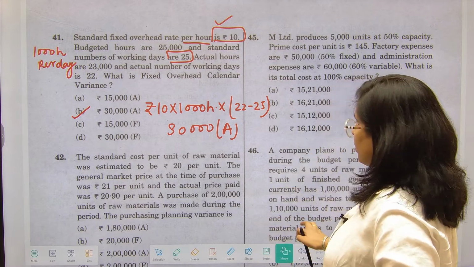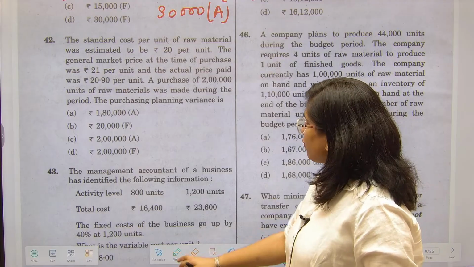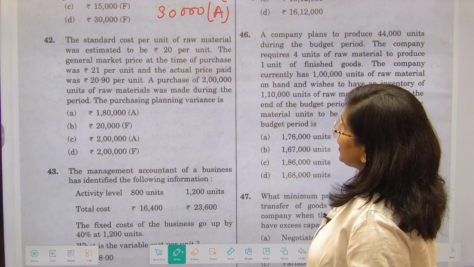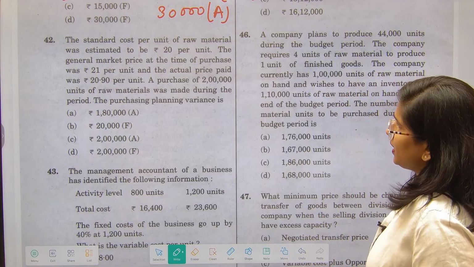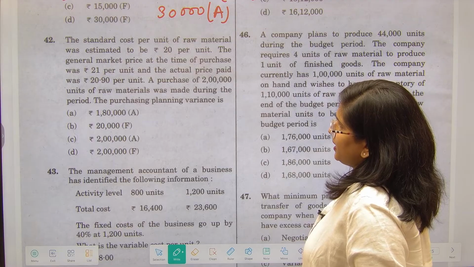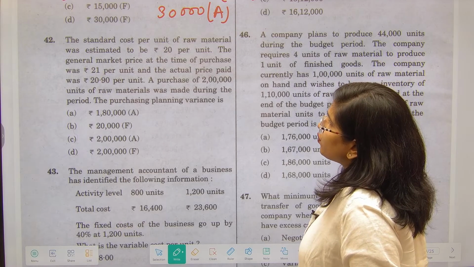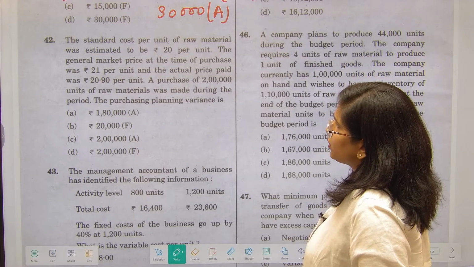Now let's talk about question number 42. The standard cost per unit of raw material was estimated to be 20 per unit. General market price at the time of purchase is 21 and the actual price which has been paid is 20.90. A purchase of 2 lakh rupees units of raw material was made during this particular period.